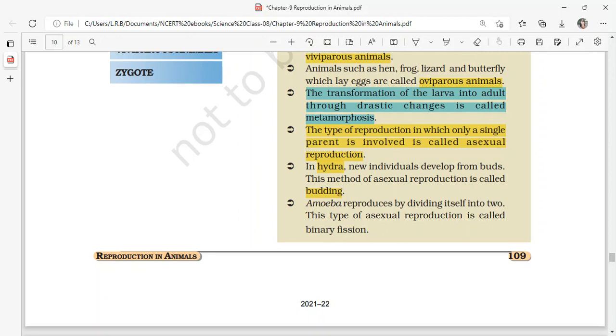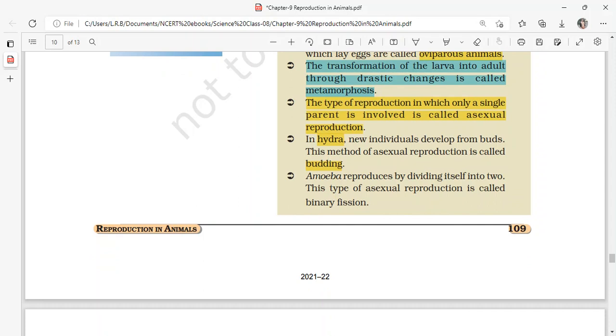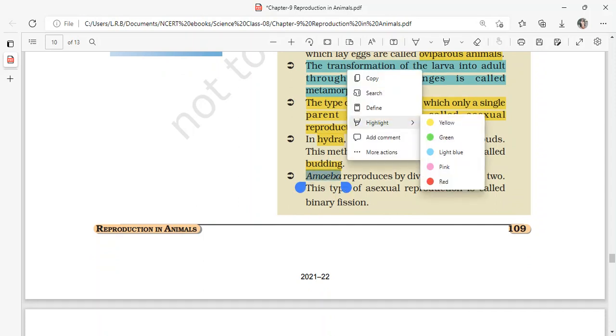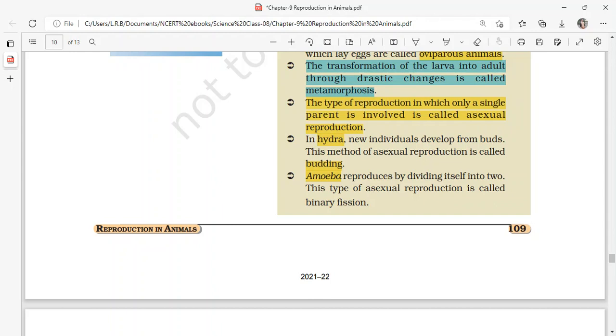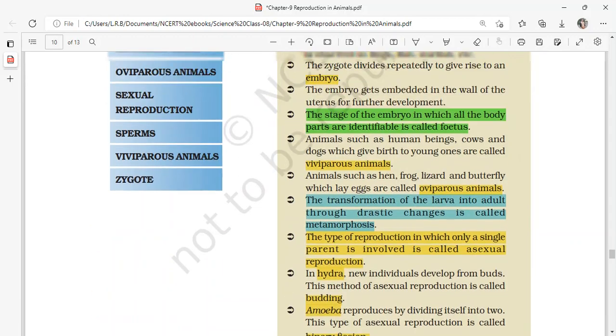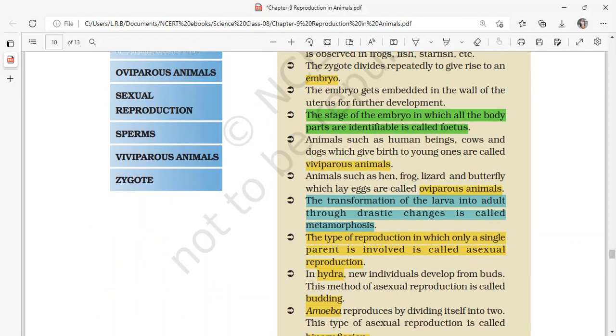Amoeba reproduces by dividing itself into two, and this process of dividing a single cell into two is called binary fission. So this is all about the types of reproduction.